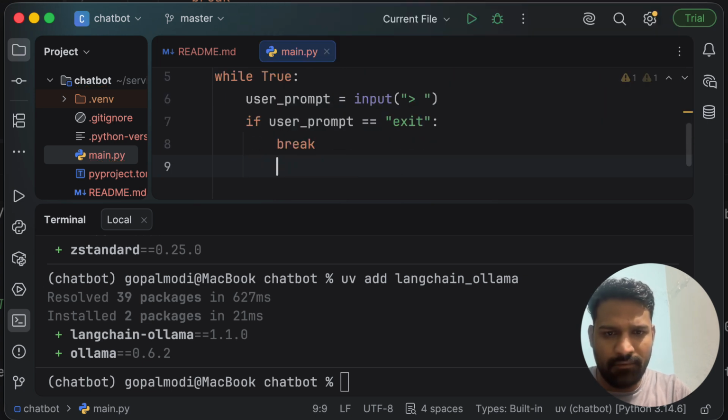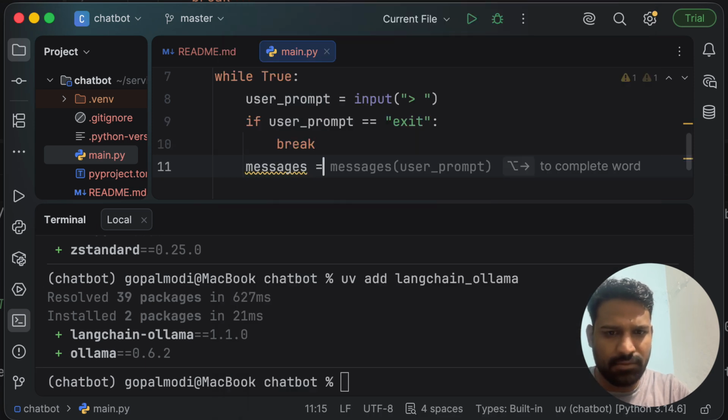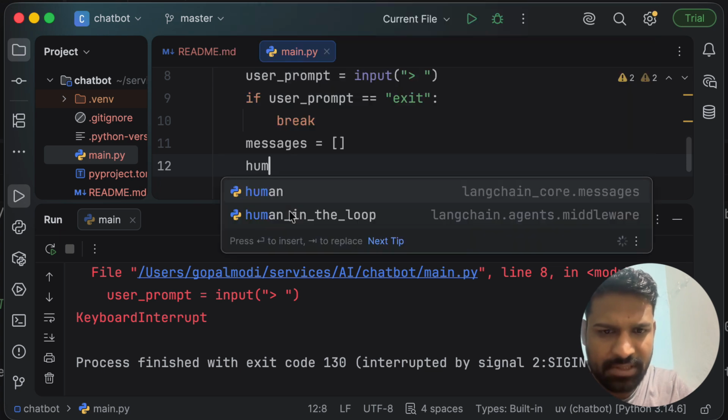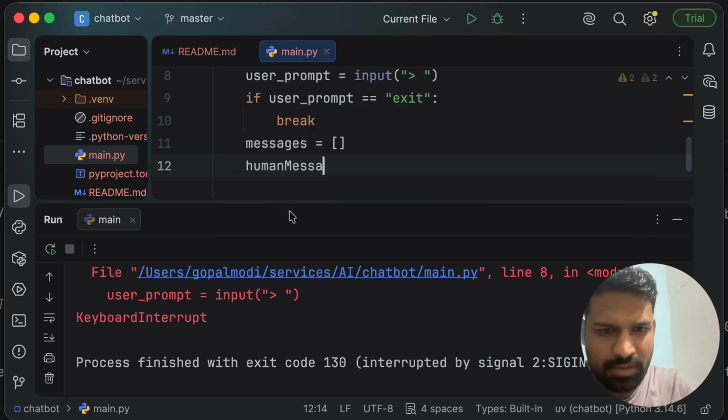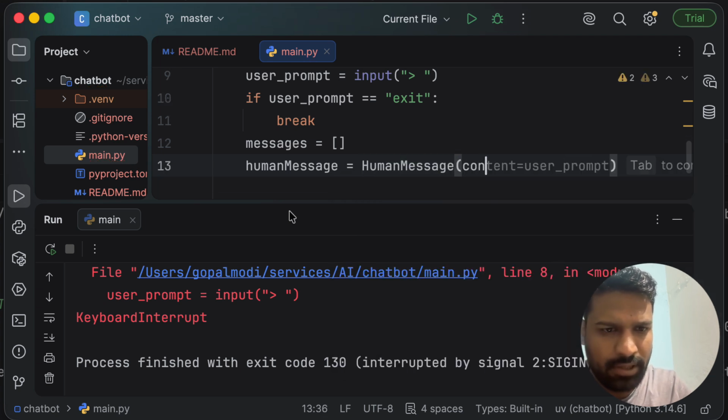Okay, we will define the messages equal to an empty array. Let's create a human message equal to HumanMessage, and then we'll give content equal to user_prompt.